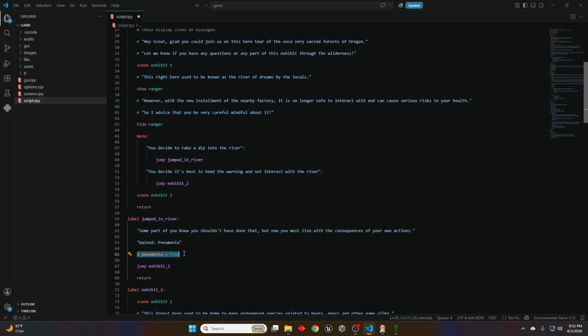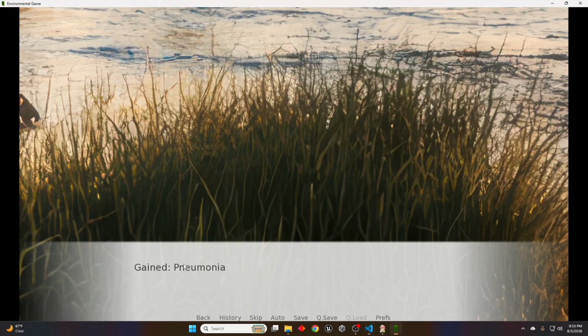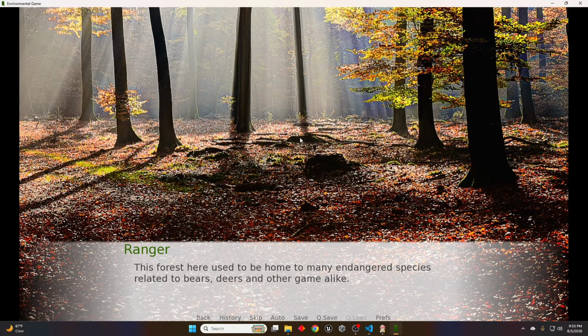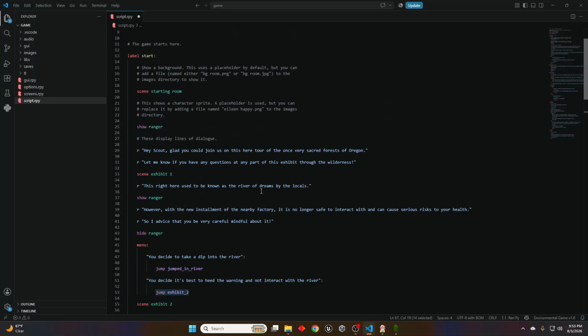And this is how we define or set variables that we already have. We have to use this dollar symbol, then type out the variable name and set it equal to something. So since we jumped in the river, we want to set this equal to true because we gained pneumonia. And as we've seen before, now we jump into a different label and a whole different scene happens. But we will get to this later.